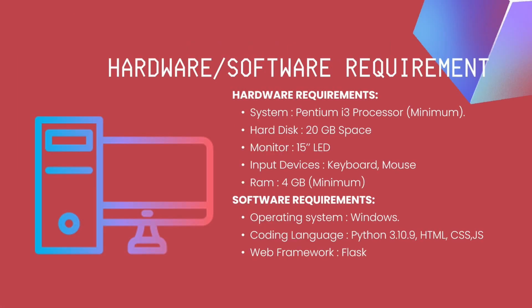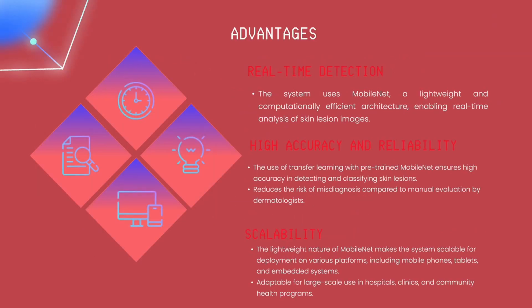Let me move on to the hardware requirements. To run this project, you need a minimum i3 processor, 10th generation. Then you need around 20 GB of hard disk space on your C drive, and 4 GB of RAM minimum. You can run this project on Windows or iOS. The languages used are Python, HTML, CSS and JavaScript for the overall web application. This is a Flask-based framework for the web application.